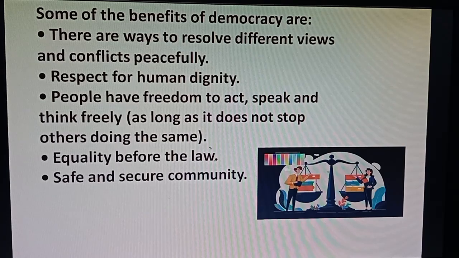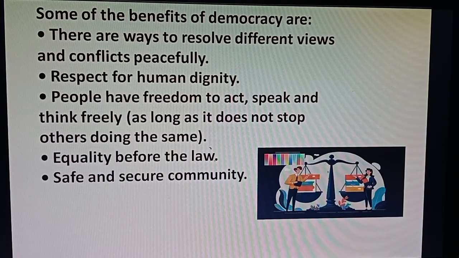This is because in a democratic setup, we feel free, safe and secure. All the communities are free, safe and secure here.